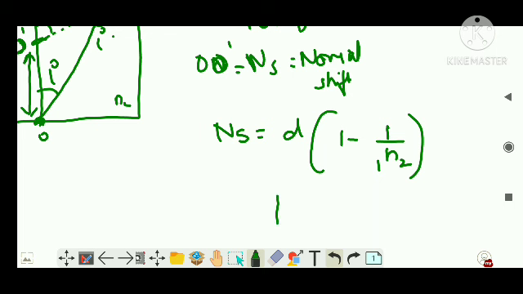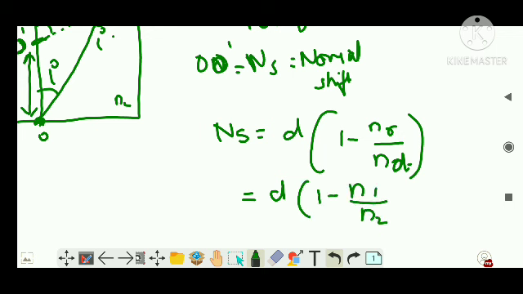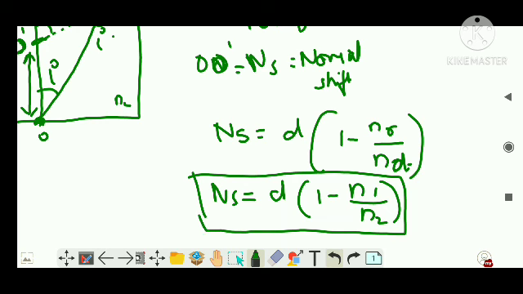So better we learn it with the medium: 1 minus the refractive index of the rarer medium by that of the denser medium. Or you can write this as D times 1 minus N1 by N2. That is the normal shift of the image. Clear? Simple?